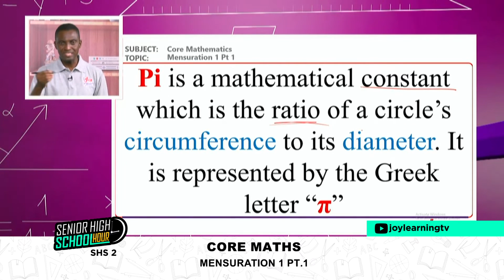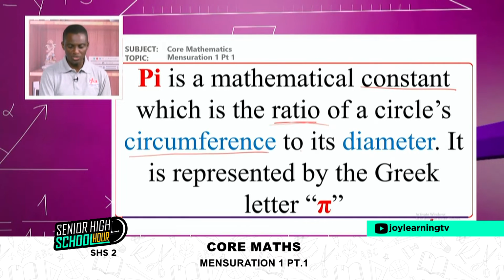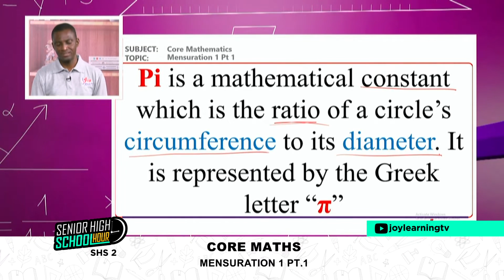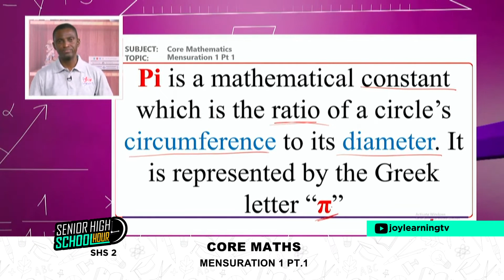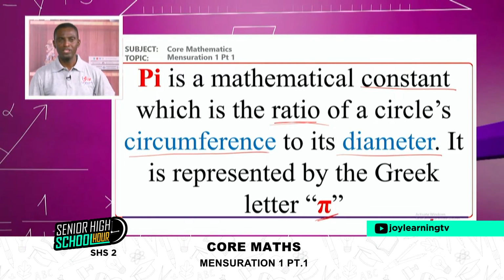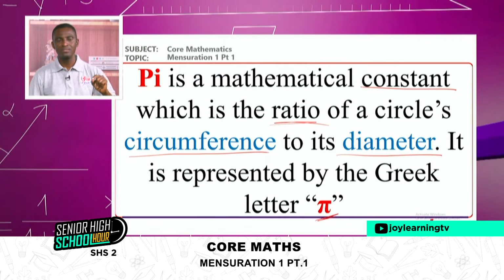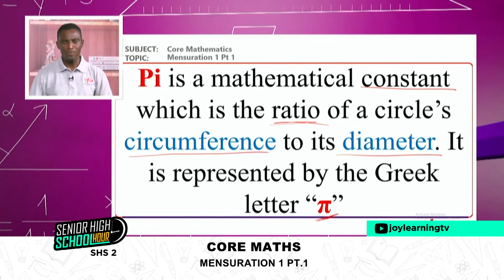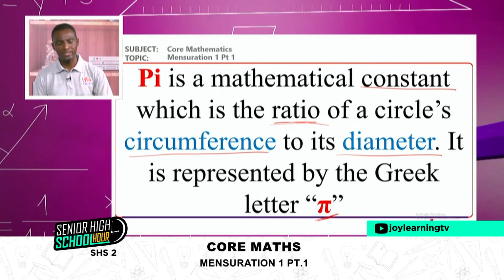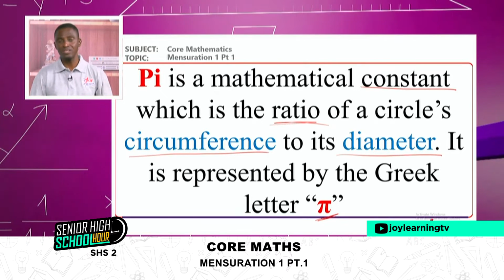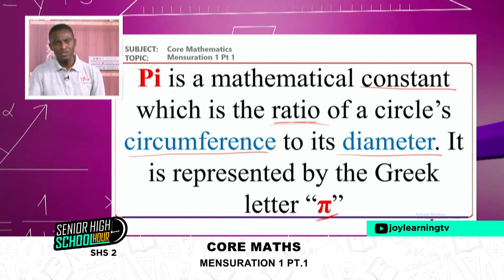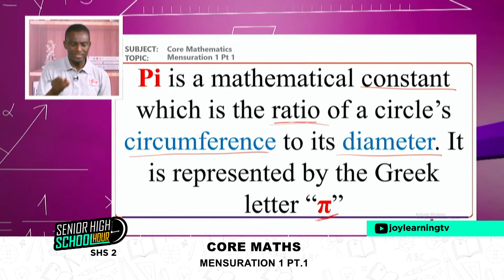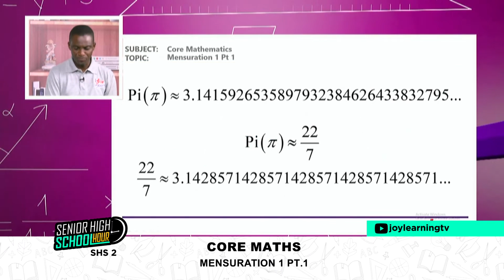Ratio of a circle's circumference to its diameter. And it is represented by the Greek letter pi. Beautiful. And so pi simply means circumference over diameter. And that is how pi came into existence. It's just a constant value that they were observing continuously as they divide circumference over diameter.